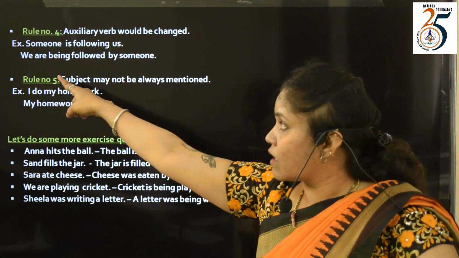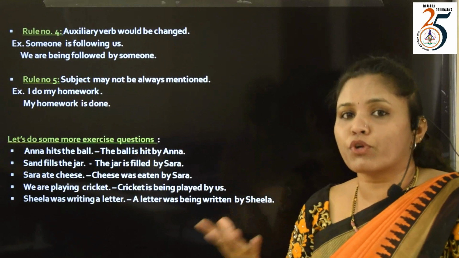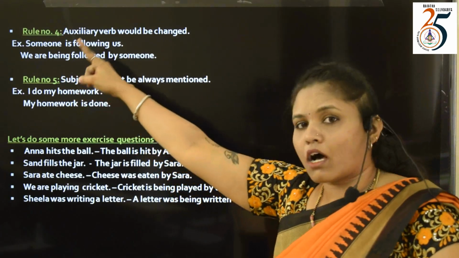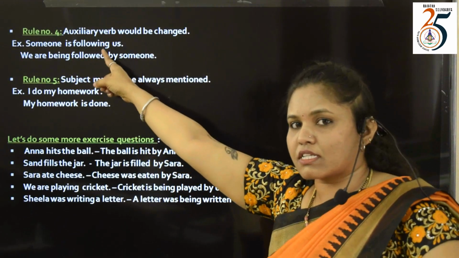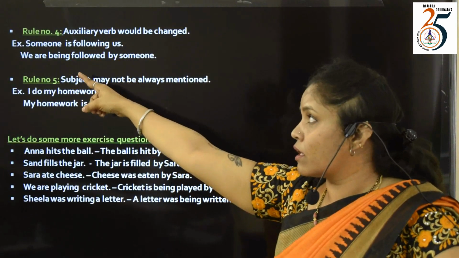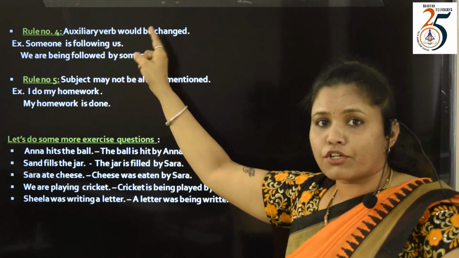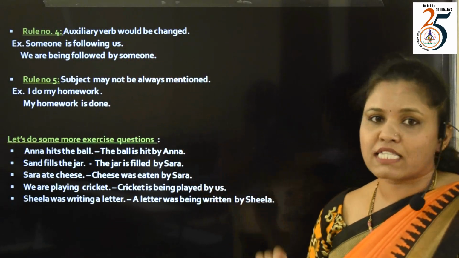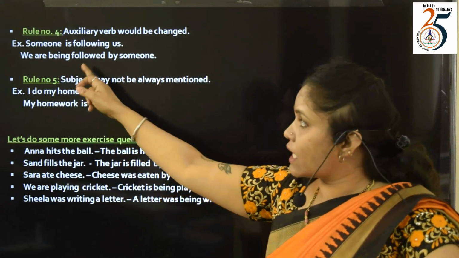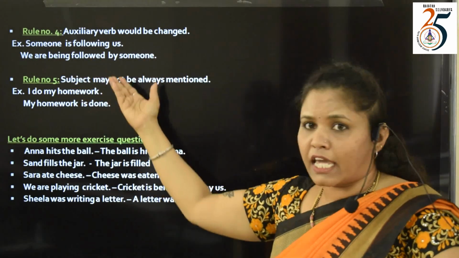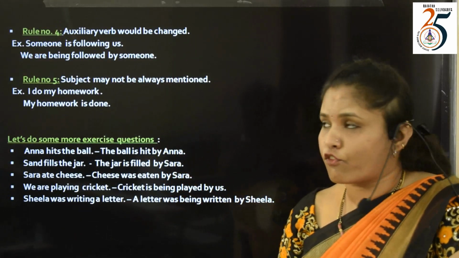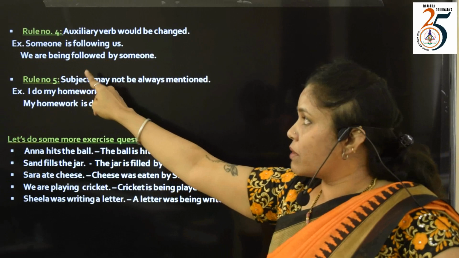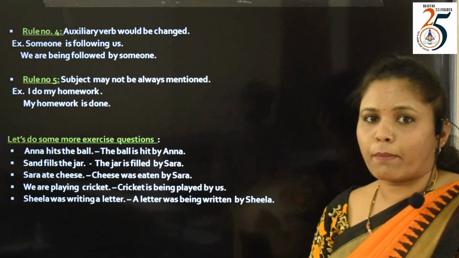So we, because we is plural, it is not a singular subject. So we are. So the auxiliary is is changed to are. And because it is a continuous sentence, we use being. Being in the passive form of the sentence. B-E-I-N-G, being. Again, the main verb will be in its third form. Follow will change to followed. We are being followed by someone.